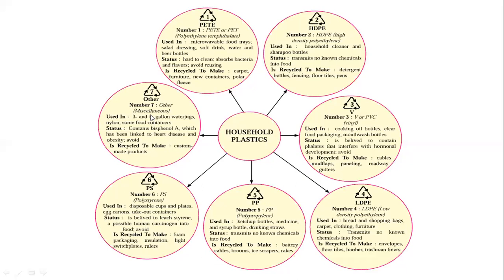Then I'm coming to this number 7. Number 7 is miscellaneous, which means it is not particular. It is used in 3 and 5 gallon water jugs, nylons, and some food containers. So it is your homework today. We have to check such types of marks, and complete the activities in your notebook, and then whenever you bring the practical book, complete this activity.